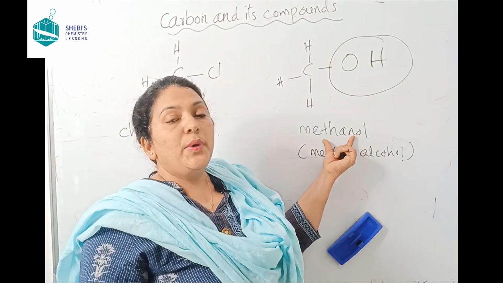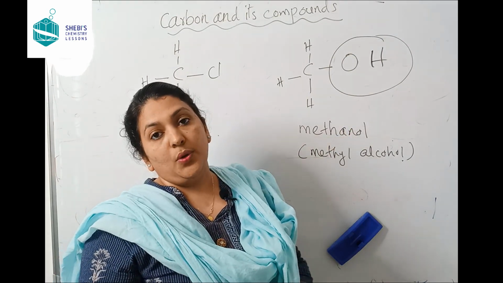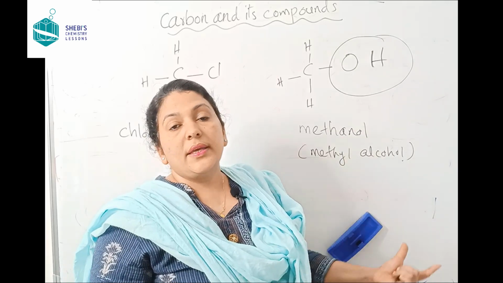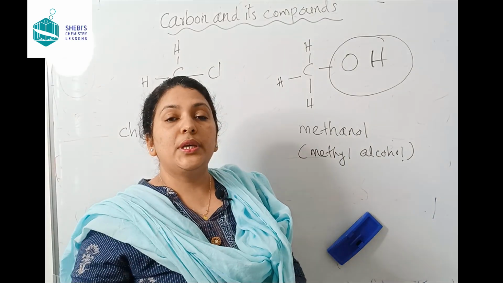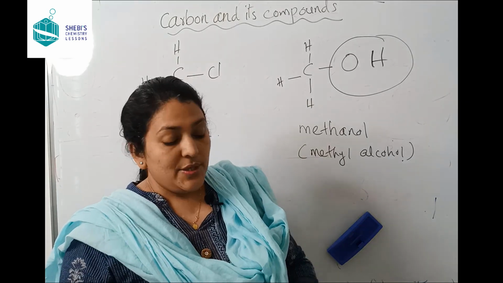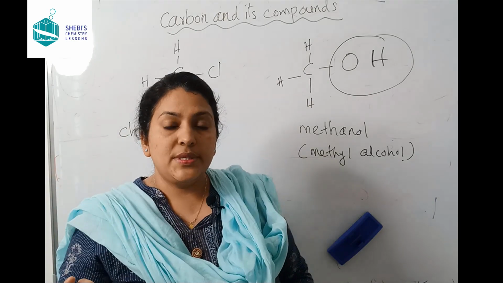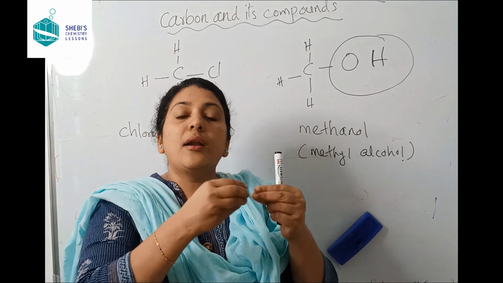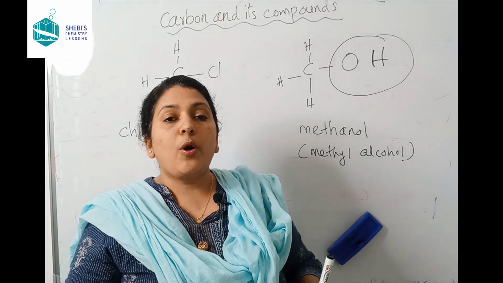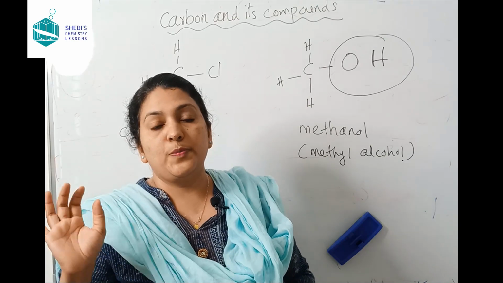So what happened when an OH is attached here? The entire properties of that compound changed into alcohols. So this is methanol. A lot of alcohols are there: ethanol, propanol, butanol, pentanol, etc. It will go on like that. So such an atom or a group of atoms which attach to a carbon chain and give specific properties to that compound are called functional groups.